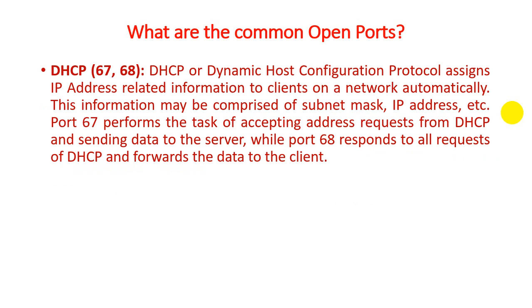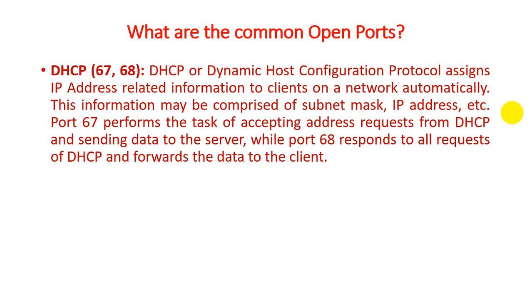Next, DHCP, which is allocated two different ports. It may work on 67 or on 68. DHCP stands for Dynamic Host Configuration Protocol, which assigns IP address related information to a client on a network automatically. If we are connected to the internet on our computer system, then we have our private IP address and the network service provider registers the public IP address.